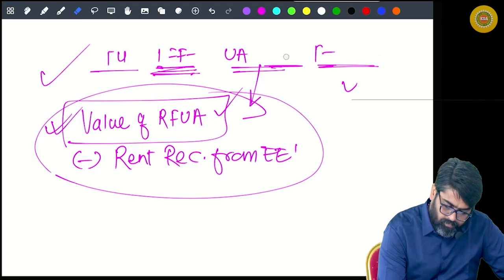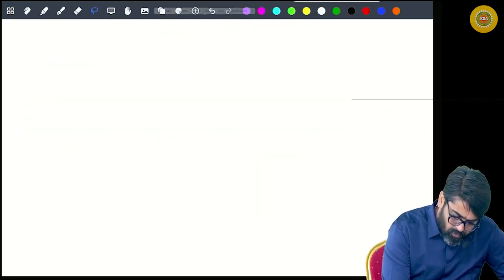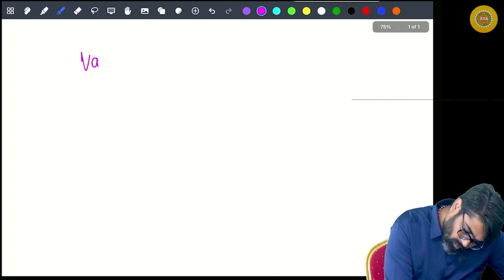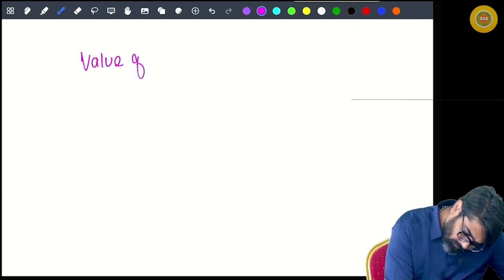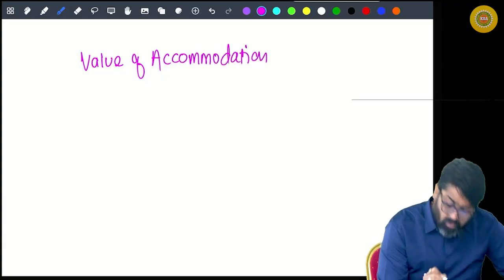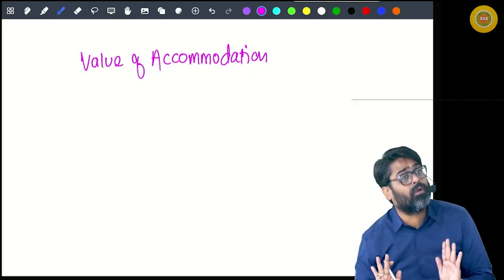See, in all the four cases, first you need the value of accommodation. Only accommodation value you will calculate. Yes or no?